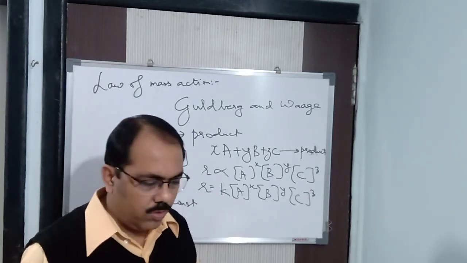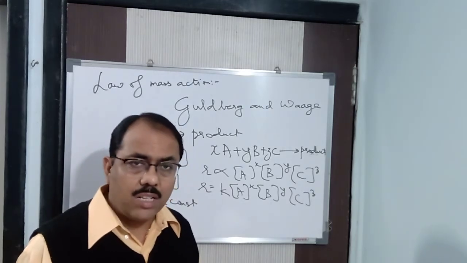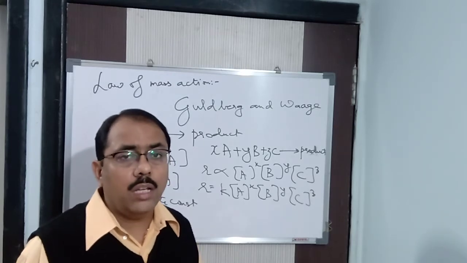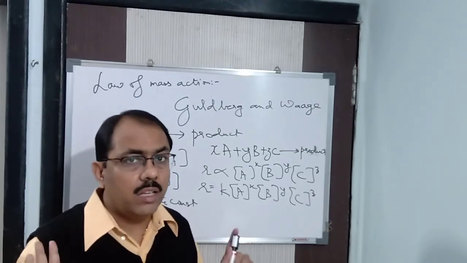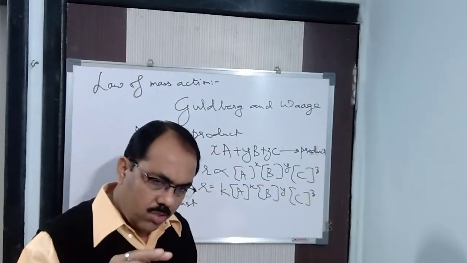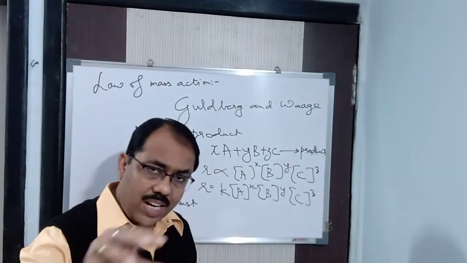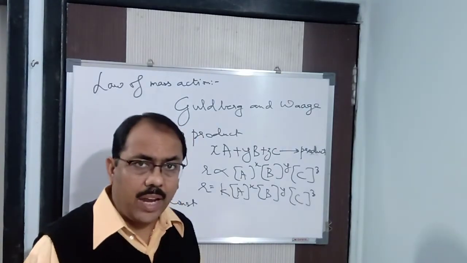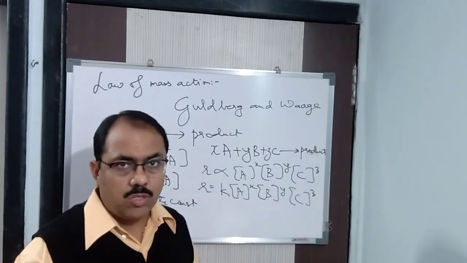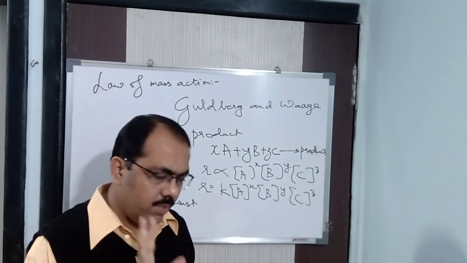Listen carefully, all of you. So we can find the concentration, no doubt about it. If the concentration is given, why can't we use it? Otherwise, generally, strictly speaking, we find the partial pressure of a gas. How do we find the partial pressure? Number of moles of that reactant by total number of moles of the reactants, whatever the reactants are, 3, 4, 2, whatever it is, into the given pressure. That will give you the partial pressure of any particular gas.